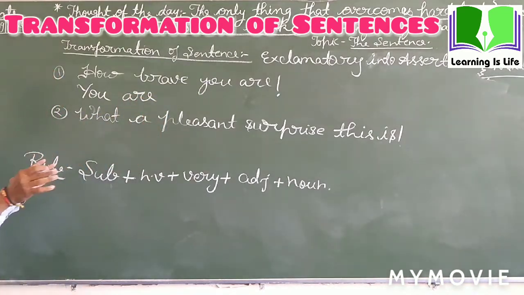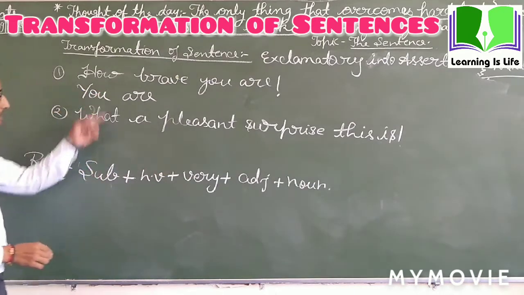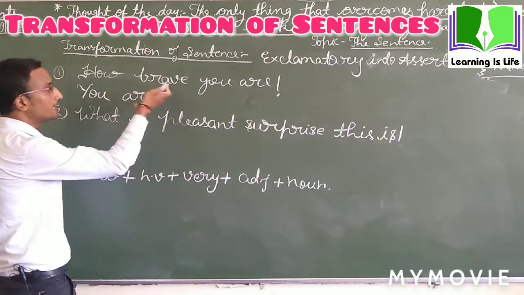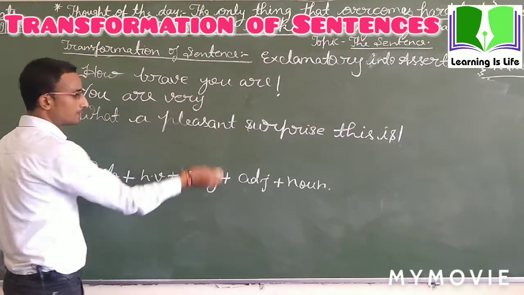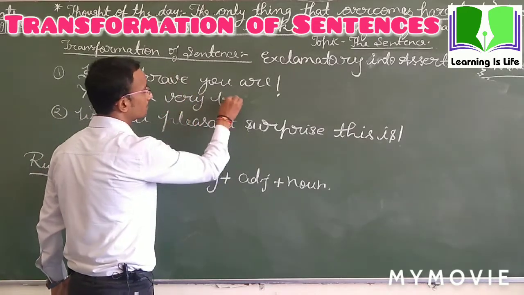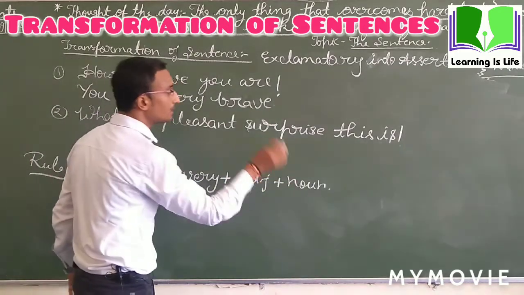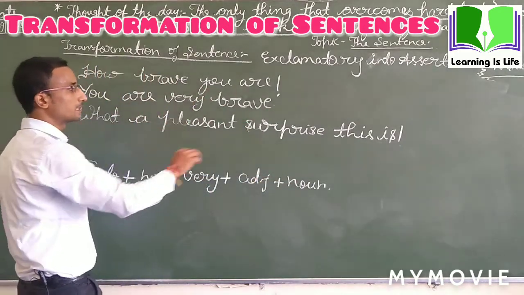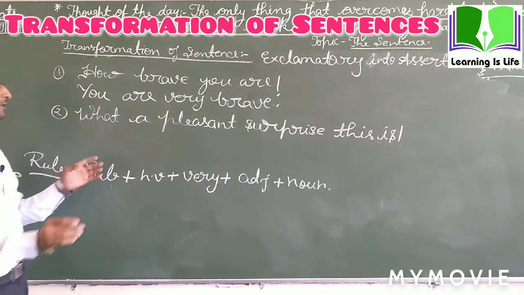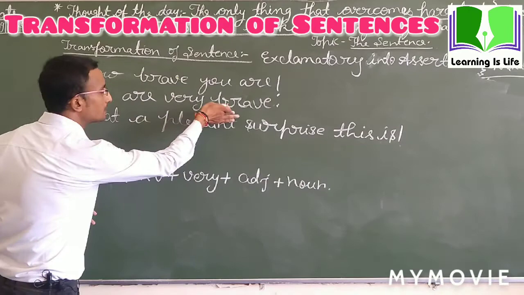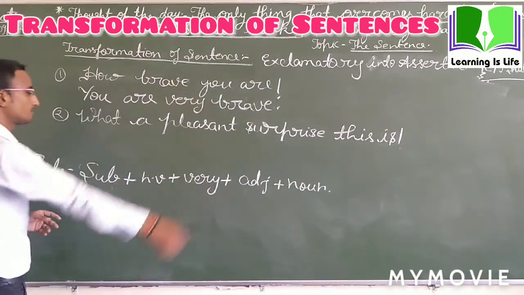We have to make the assertive sentence from exclamatory on the basis of this rule. Subject, helping verb, then very. If you want, you can write you are very. Then adjective brave. And I just said noun if present. Here no noun is present, so the sentence is completed. You are very brave. And I just told you that if there is no noun and the adjective is describing the subject itself, then we write it with how.